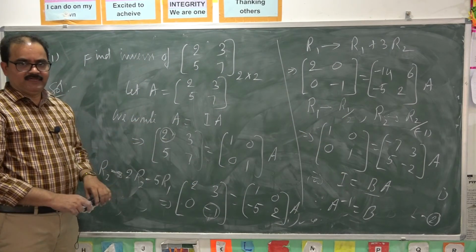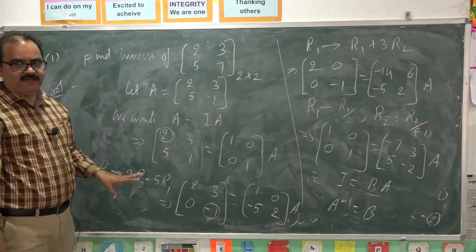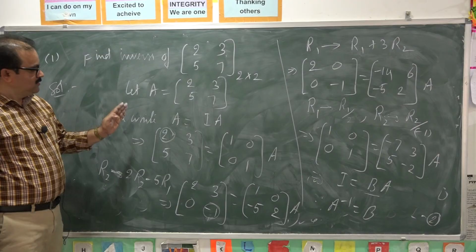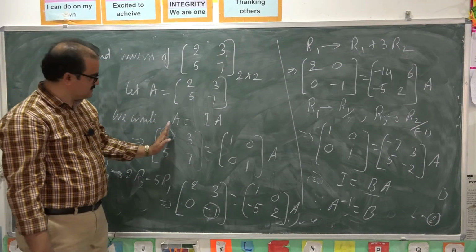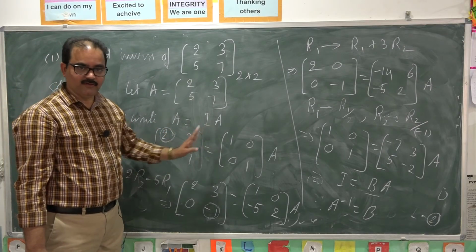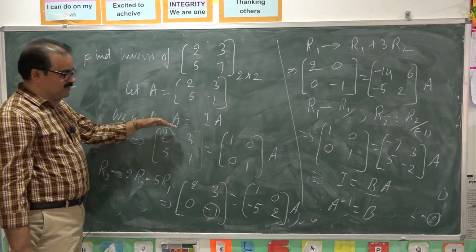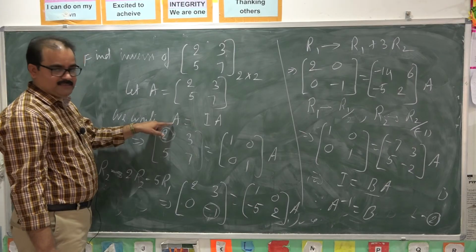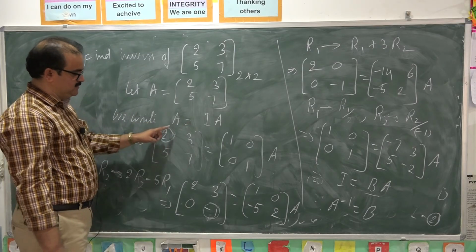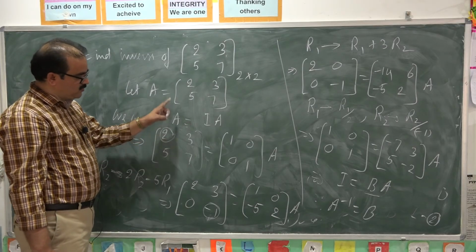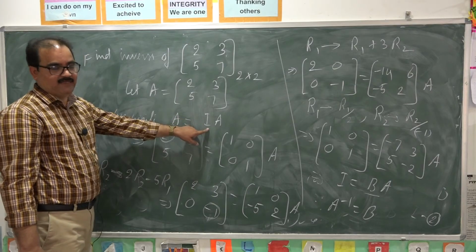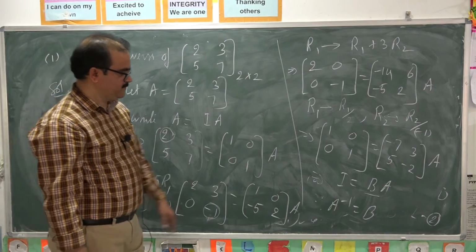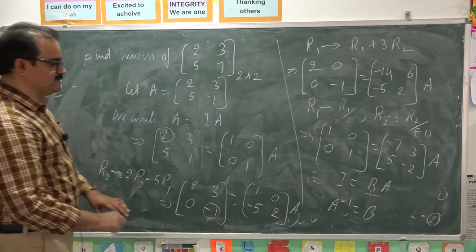By using this method, simply we find the inverse of any matrix by using elementary row operations. First we take the given matrix as A is equal to I into A. By using elementary row operations, we want to reduce this matrix A in LHS into identity matrix. Apply the same row operations to this matrix I. Then a new matrix B is obtained. That B is called inverse of the matrix A.